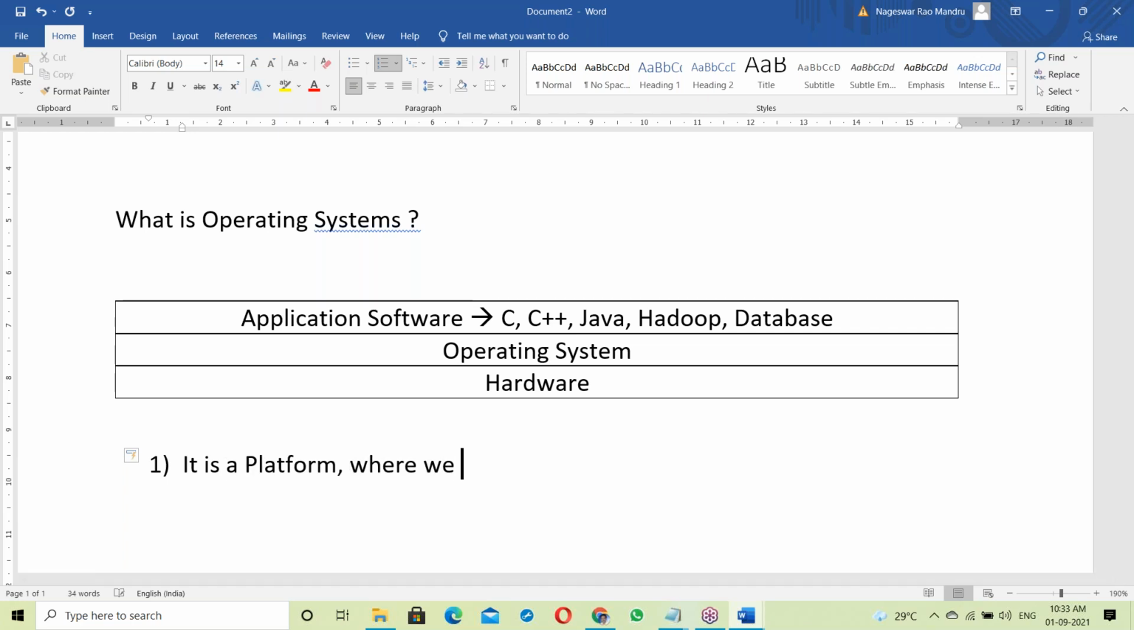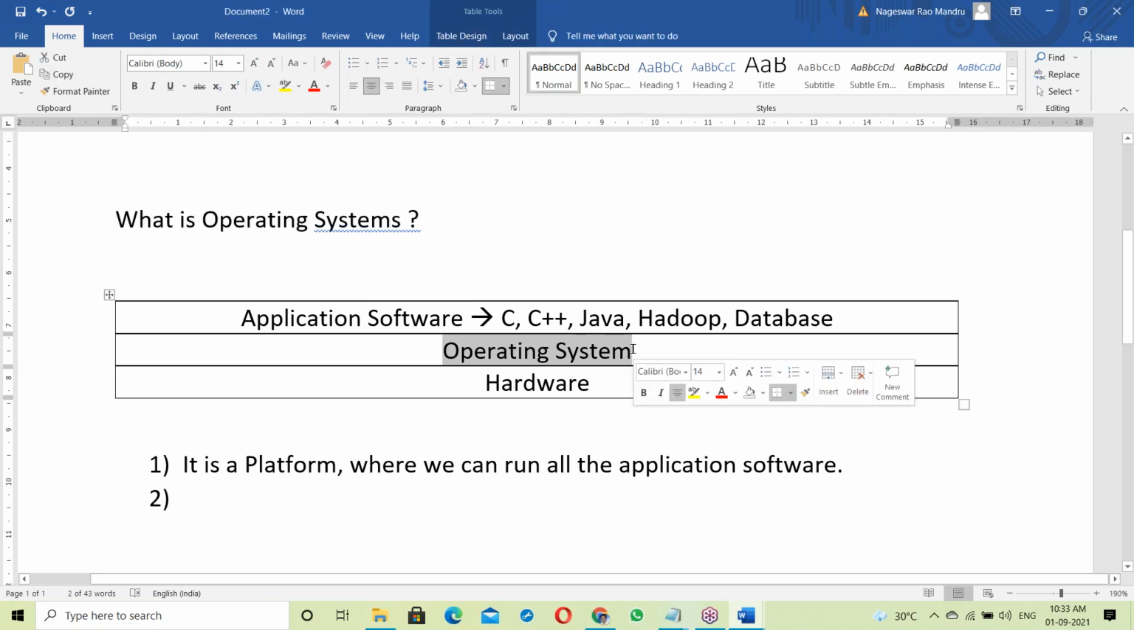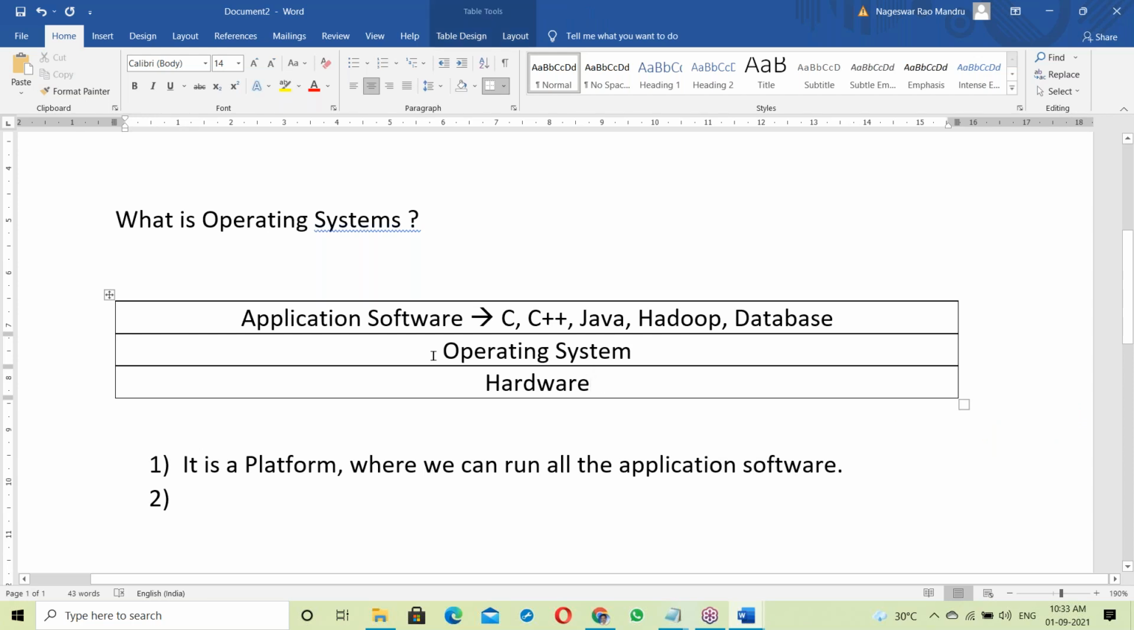It's a platform where we can run all the application software. So what does OS mean? Simple answer: it's a platform. On top of it, all application software will be running. Okay, it's a platform where we can run all the application softwares. Okay, fine. Yes, next.